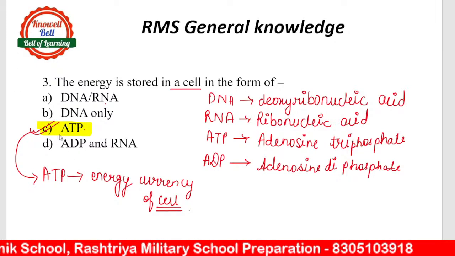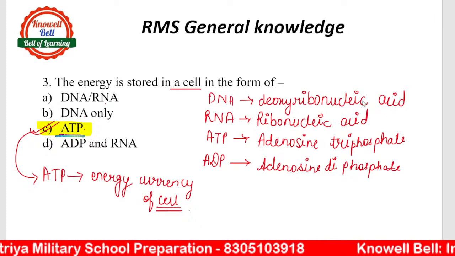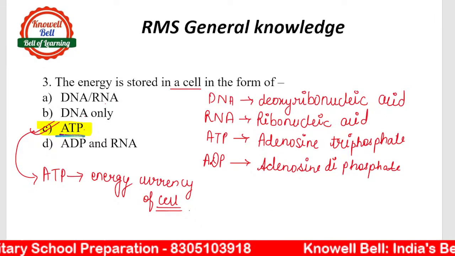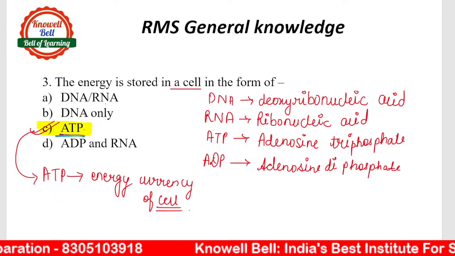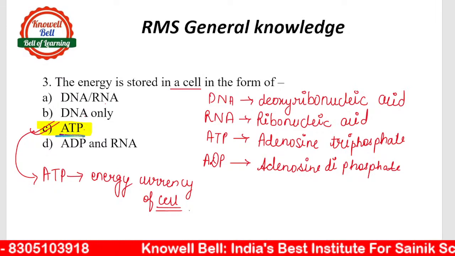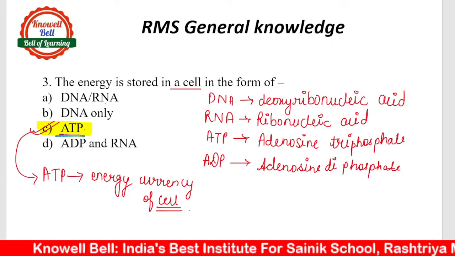What is the function of DNA and RNA? You must have observed that you look like your parents. So transfer of characters is the function of DNA and RNA. The function of ATP is energy. The form of energy is ATP.